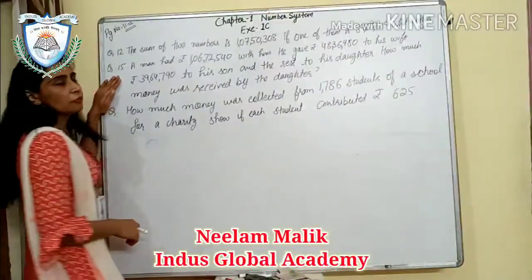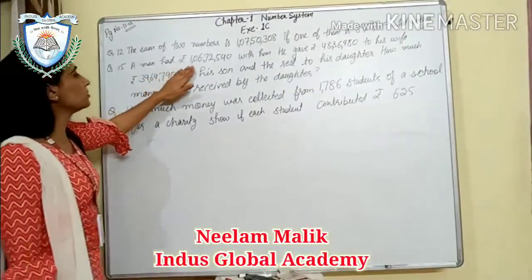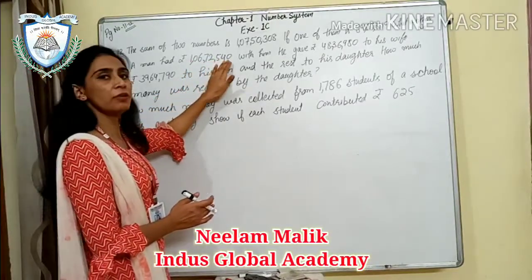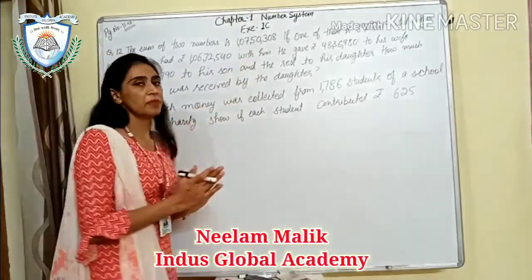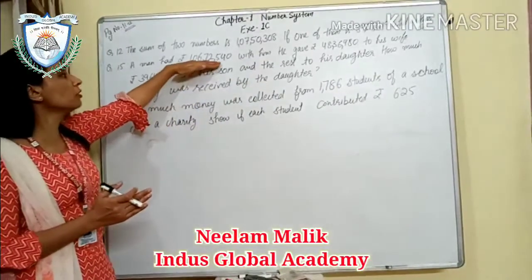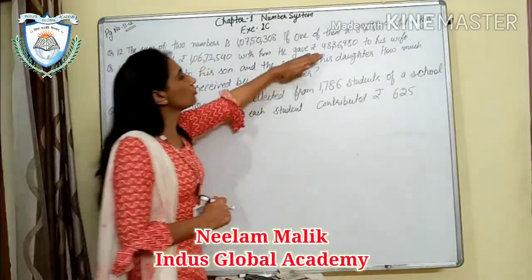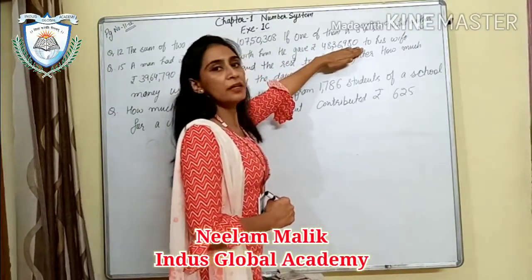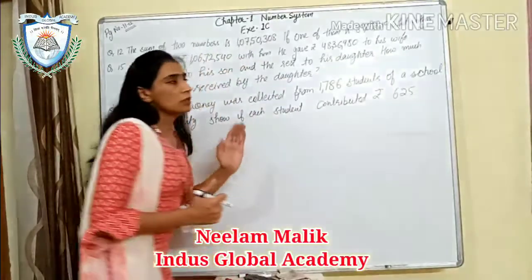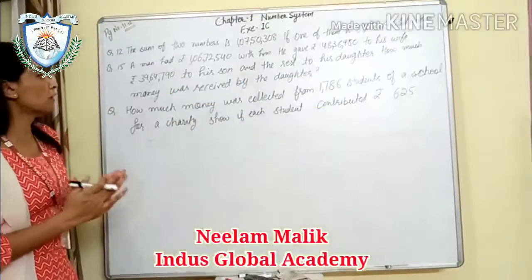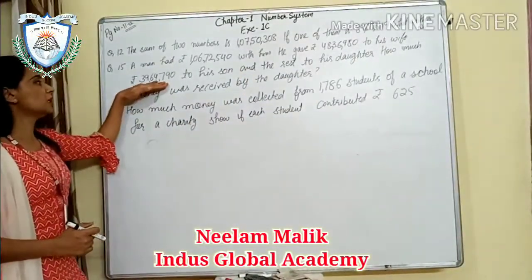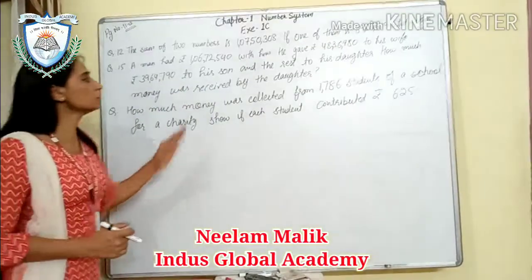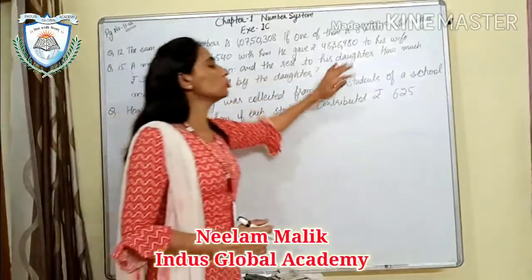So next sum is 15. A man had rupees 1 crore 6 lakh 72,540 with him. He is having this initial amount. He gave rupees 48 lakh 36,980 to his wife, and rupees 39 lakh 64,790 to his son, and the rest to his daughter.